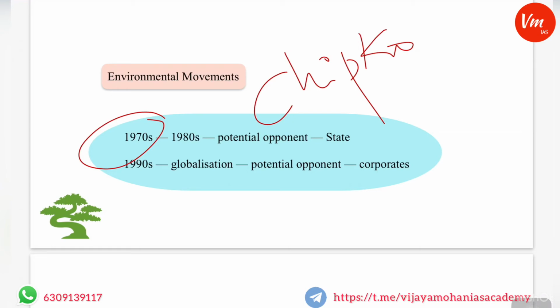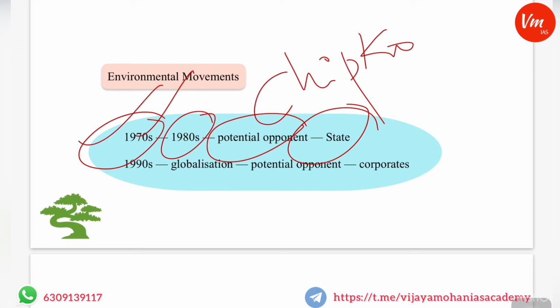During the 1970s and 1980s, the potential opponent of the environmental movements was the state. The state used to convince the people that you have to give primacy to development, and environmental protection will take its own course. So during the 70s and 80s, the potential opponent for these environmental movements was the state.